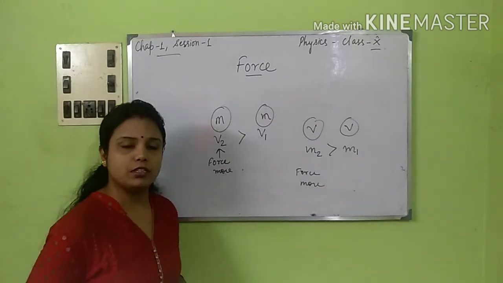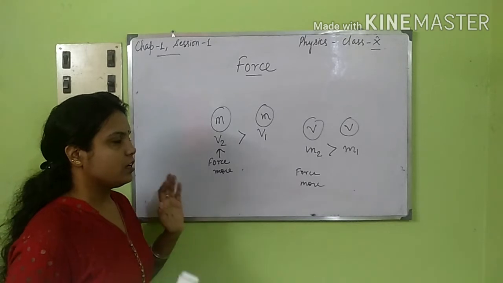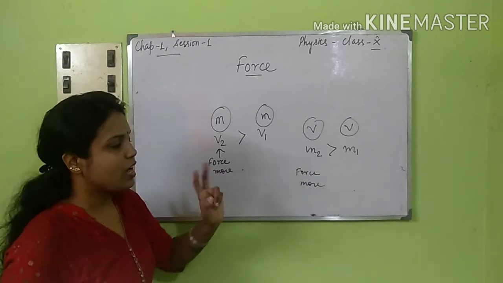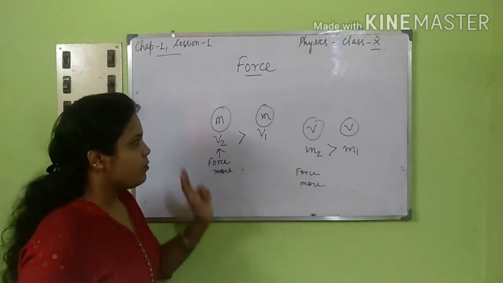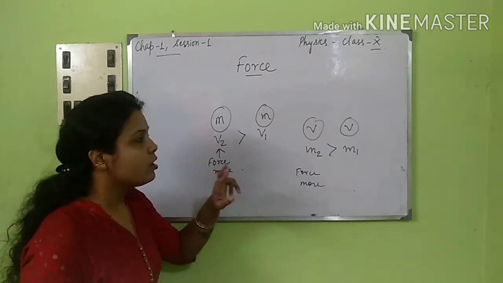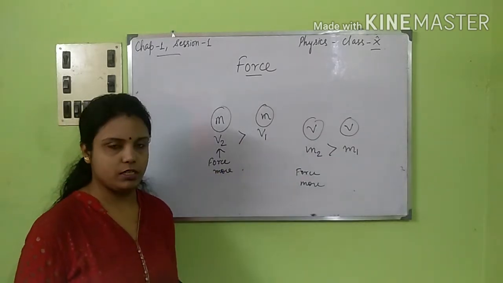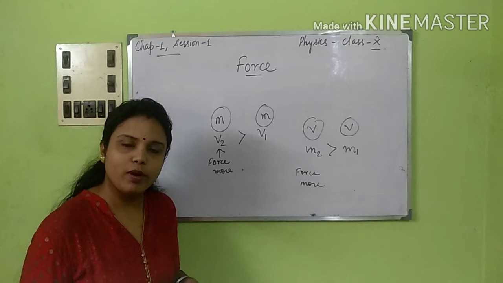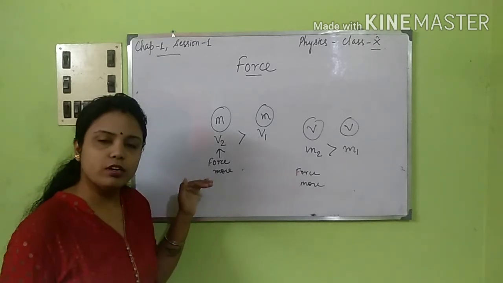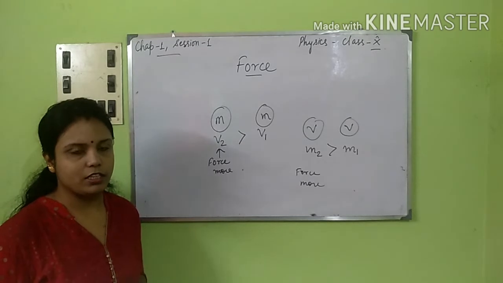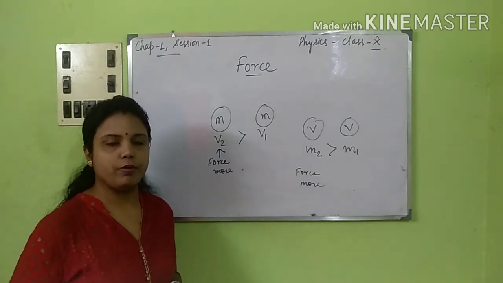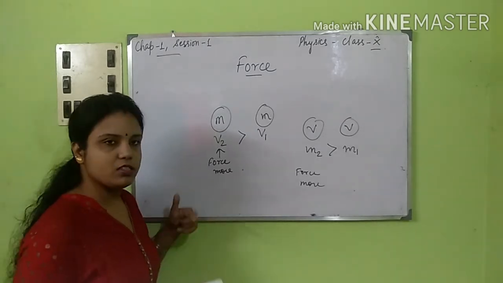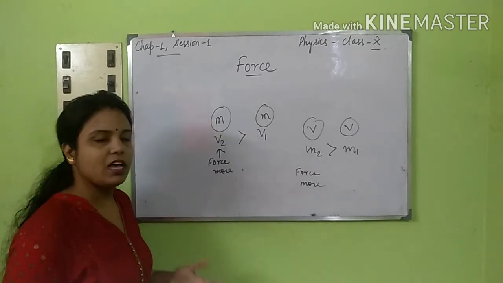We can come to a conclusion that force is not only going to depend on mass, it is also going to depend on the velocity. Force is dependent on both factors, mass and velocity. Both are required. If mass is more, more force will be required to move the object. If velocity is also more, more force will be required to change the direction of the body or to bring it into motion. The force acting on the heavier mass or on the one with more velocity will be more than the other.